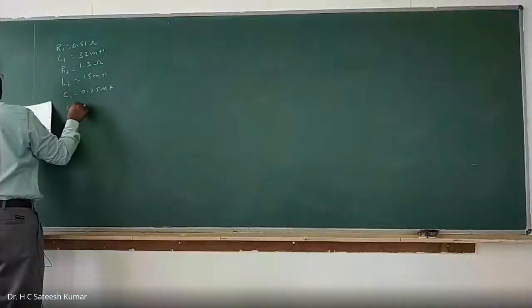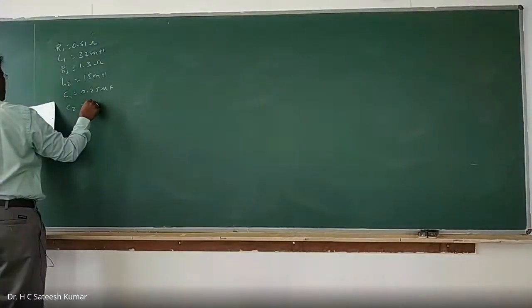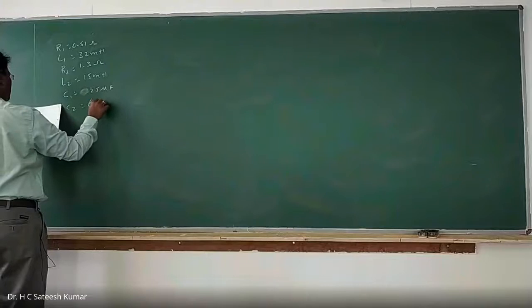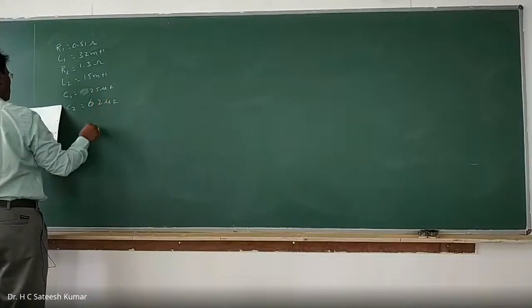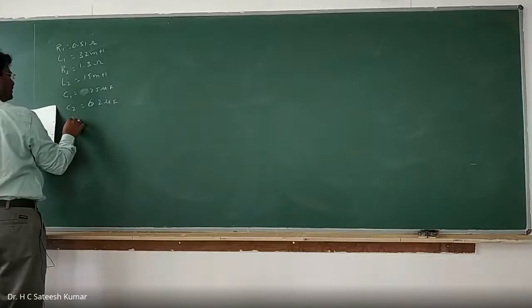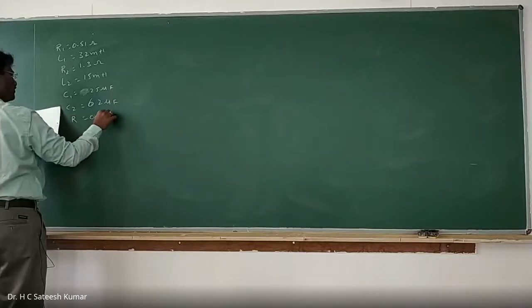C1 and C2, 25 microfarad and 62 microfarad, are connected in series with a 0.24 ohm resistance. R is equal to 0.24 ohm.